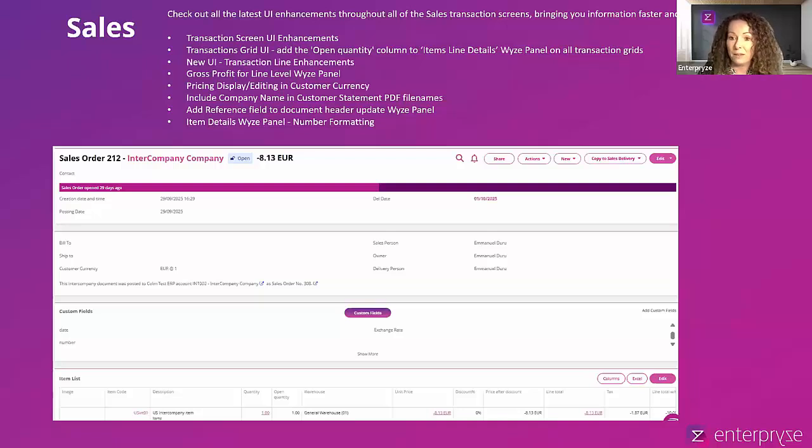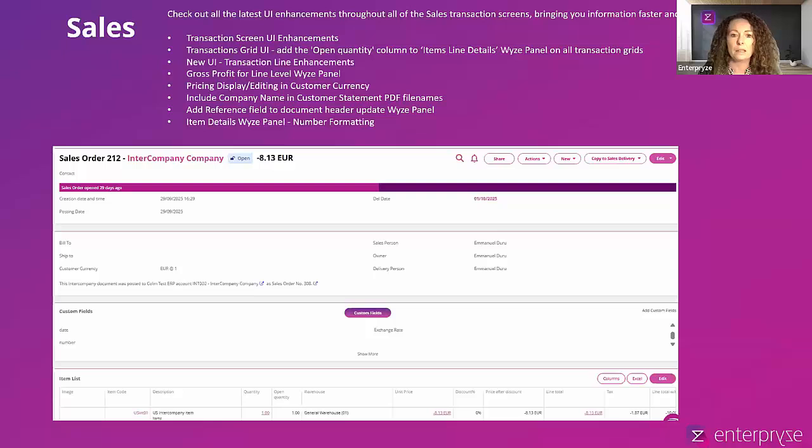So to ensure that stock is available within the warehouse, either you're selling from or other warehouses, or perhaps if you're working within multiple companies and utilizing the intercompany, well, how do you see that information as well through the transaction screen? So just to remind you of what those enhancements are for this month in Musashi, we have the transactions grid. So within the transactions grid, what we've done is we've added the open quantity column, and we've added that into the item line details wise panel.